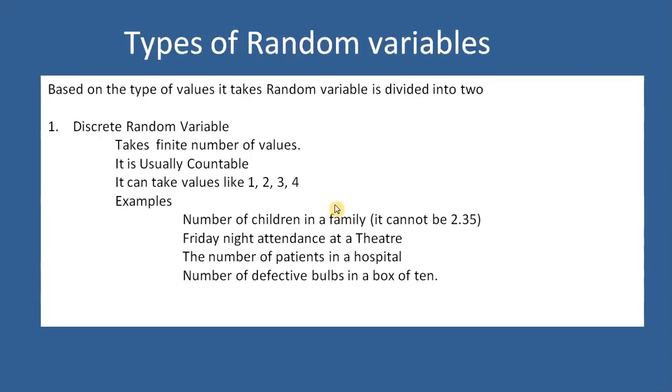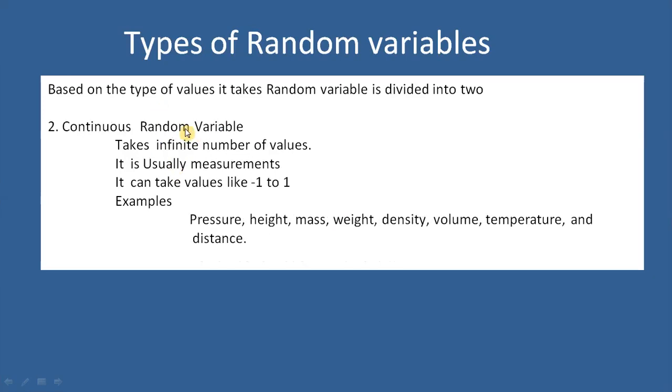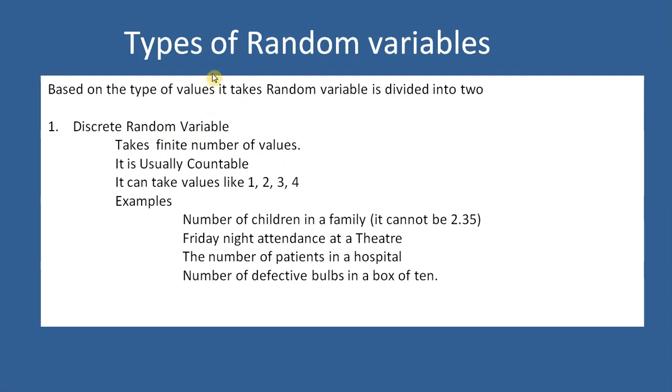Now we understand what is random variable. Let us discuss what are the types of random variable. Based on the type of value it takes or the type of value it counts, random variable is divided into two. One is discrete random variable and the other one is continuous random variable. So what is discrete random variable? A discrete random variable X takes a finite number of values and it is usually countable. And this random variable X can take discrete values like 1, 2, 3, and 4.